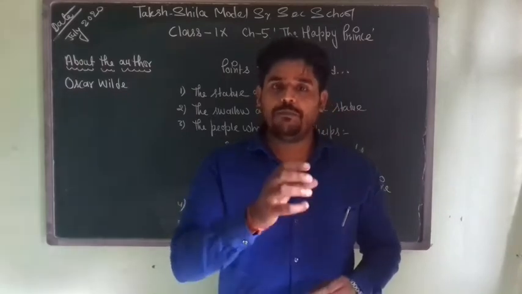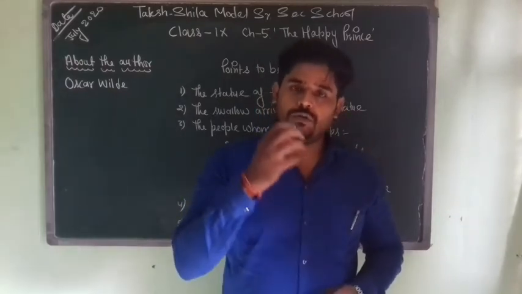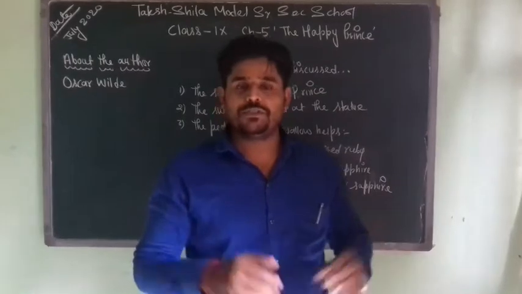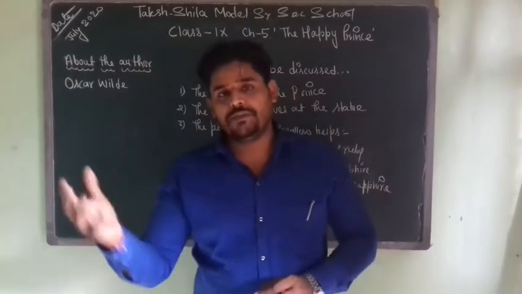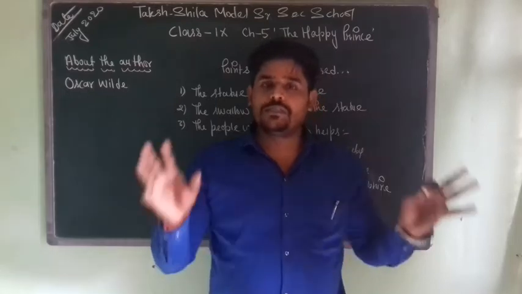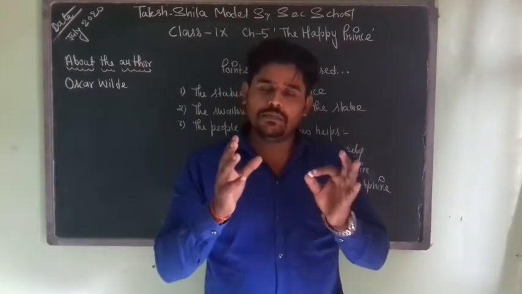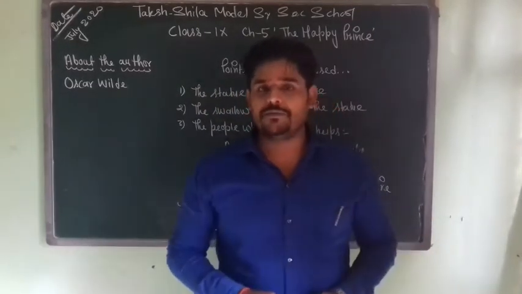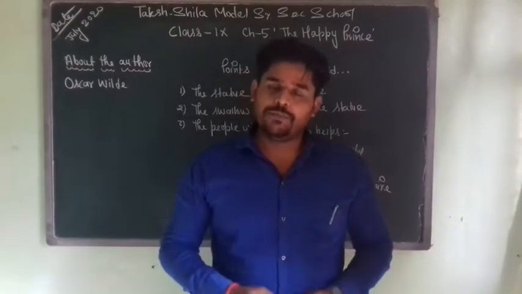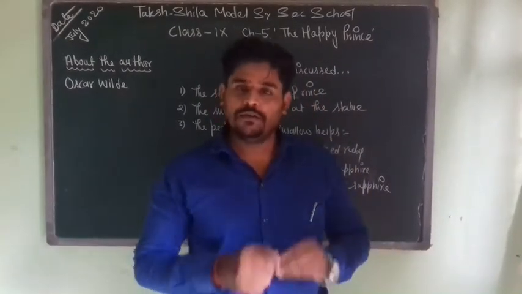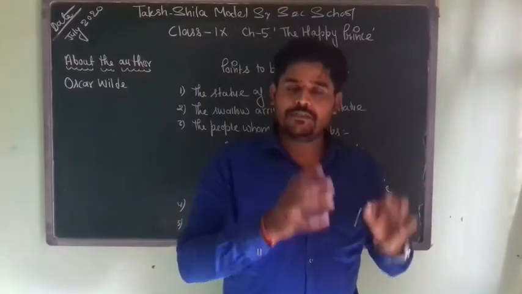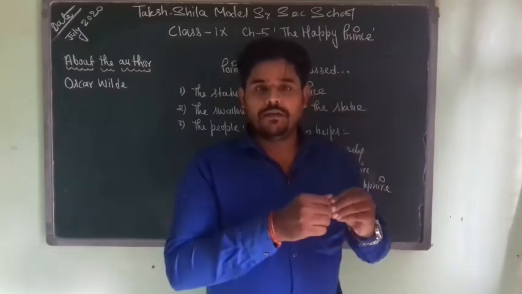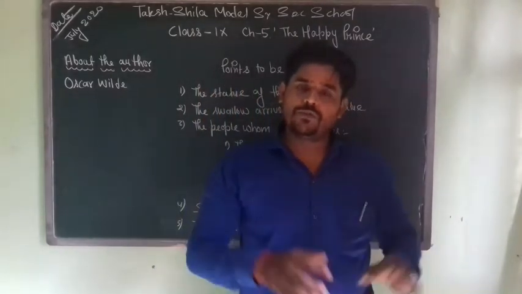The statue wants the bird to pick out all the gold, all the sapphires, all the rubies, the precious stones from the statue and give them to the poor people. So this is the story. What actually happens in the end? The migratory bird swallow dies because of extreme cold, because this bird is not adaptable to cold weather. The happy prince, after the death of the bird, also dies, meaning the leaden heart of that statue all of a sudden breaks into two parts. The heart of the statue also dies. So this is the entire story.